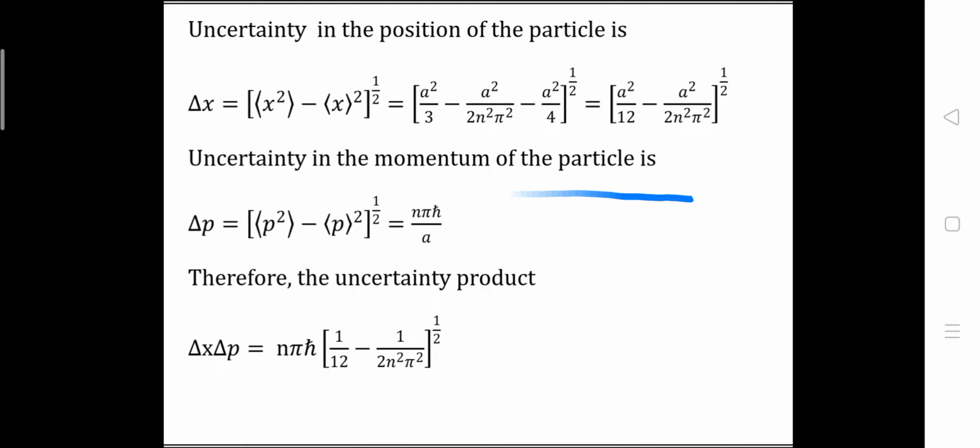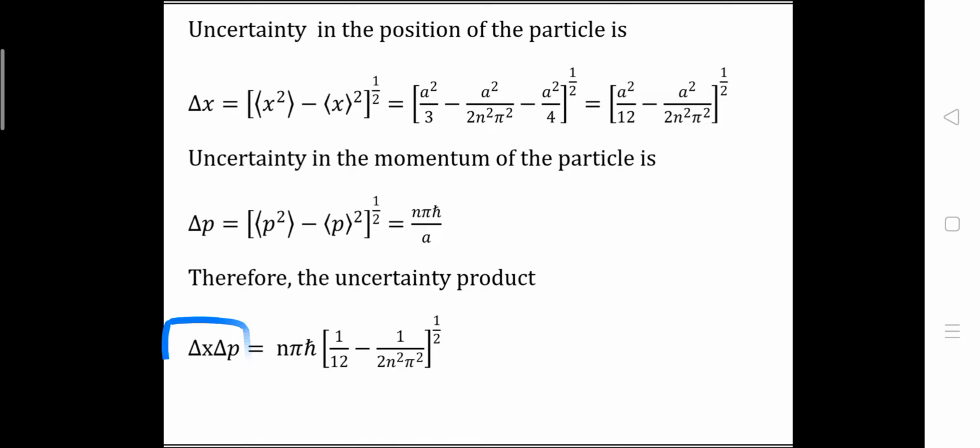Okay, so now let's talk about the uncertainty in the momentum of the particle. Okay, so the uncertainty in the momentum of the particle will be Δp, equal to the expectation value of p square minus the expectation value of p whole square, whole to the power 1 by 2. So we will get nπħ upon a, and if we determine the uncertainty of position and momentum simultaneously, we will get Δx into Δp.